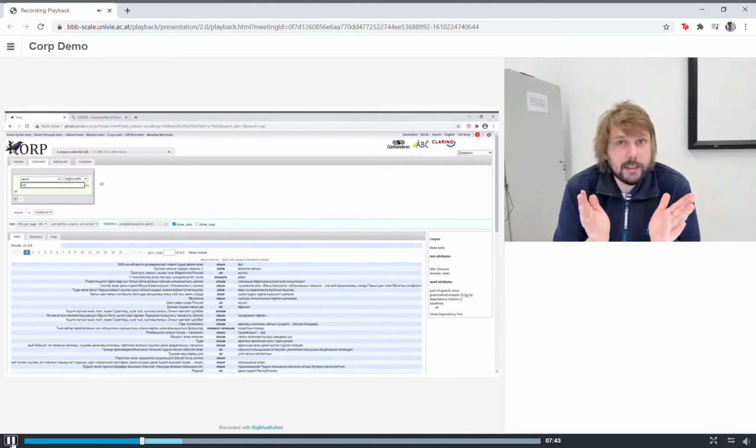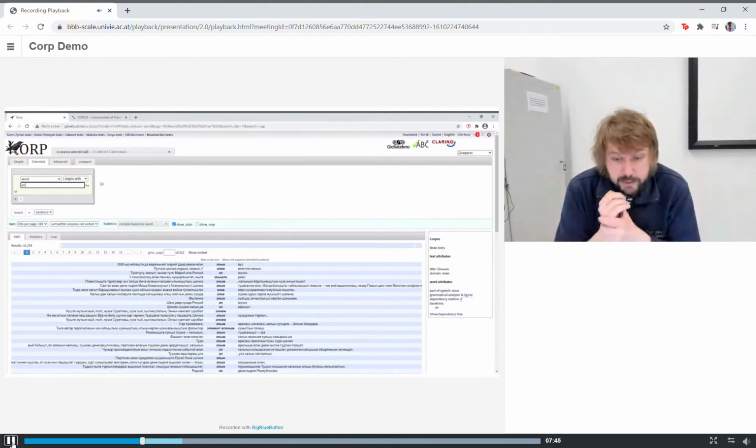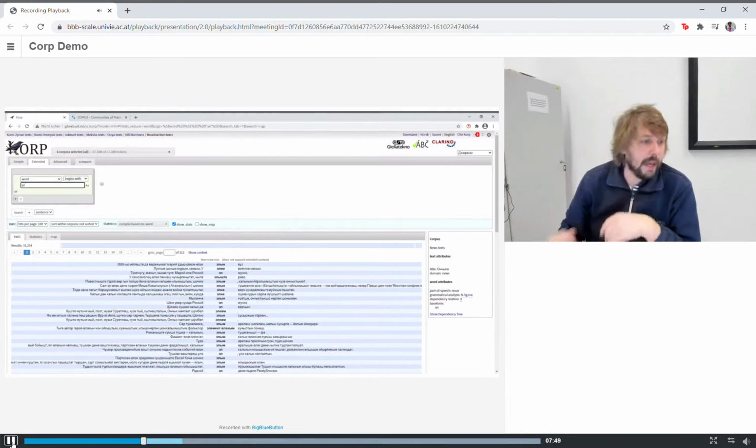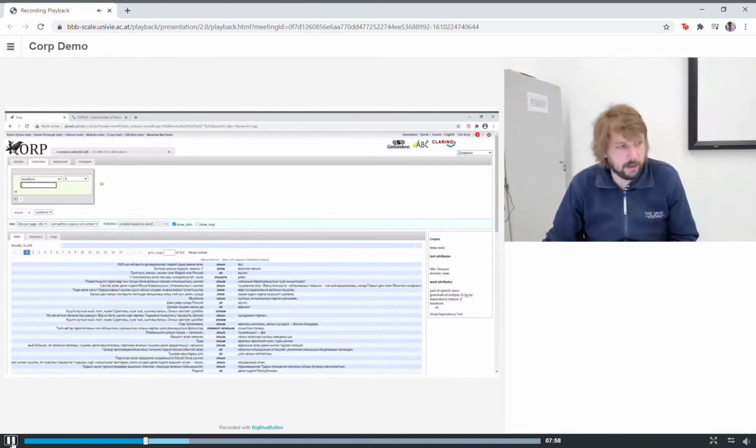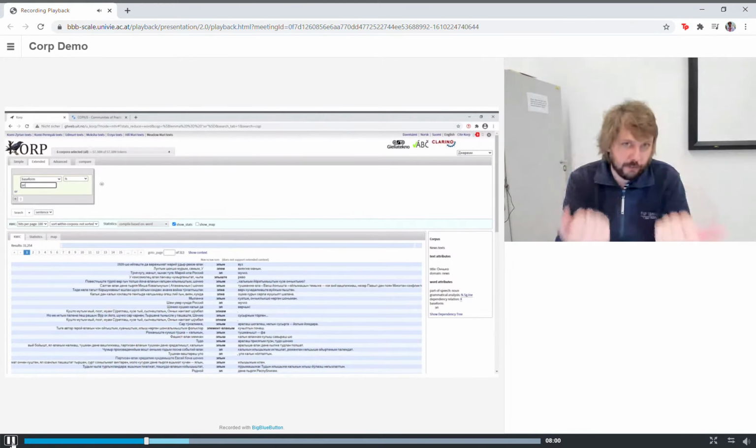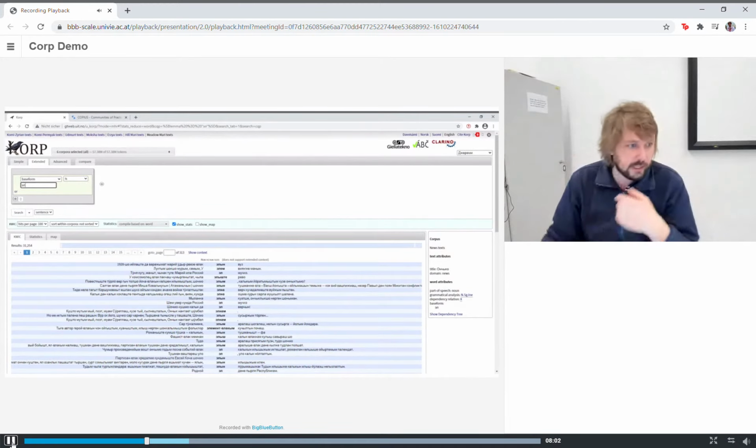But let's say that we don't want to use regular expressions or something like this. We just want to look for all inflected forms of the stem El. So rather than saying word begins with El, I say base form is El. Base form being the dictionary form of an entry, which is included in the analysis here.